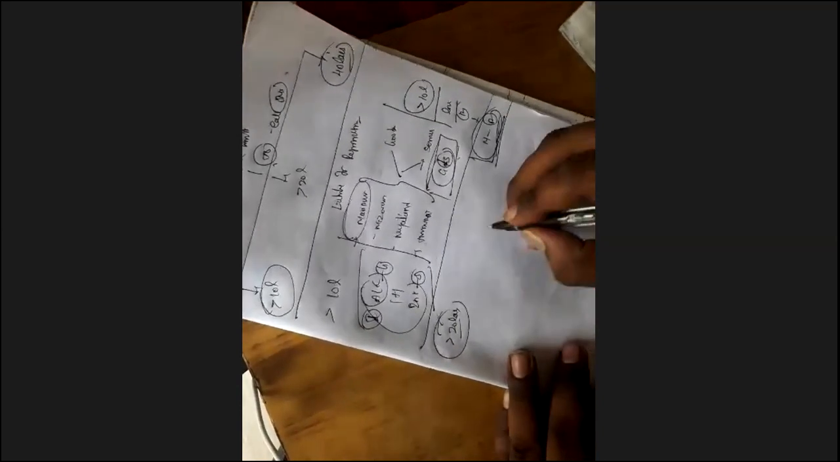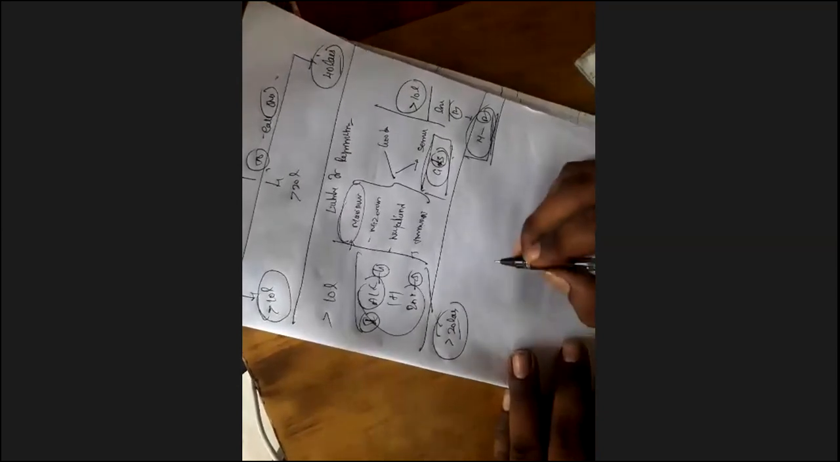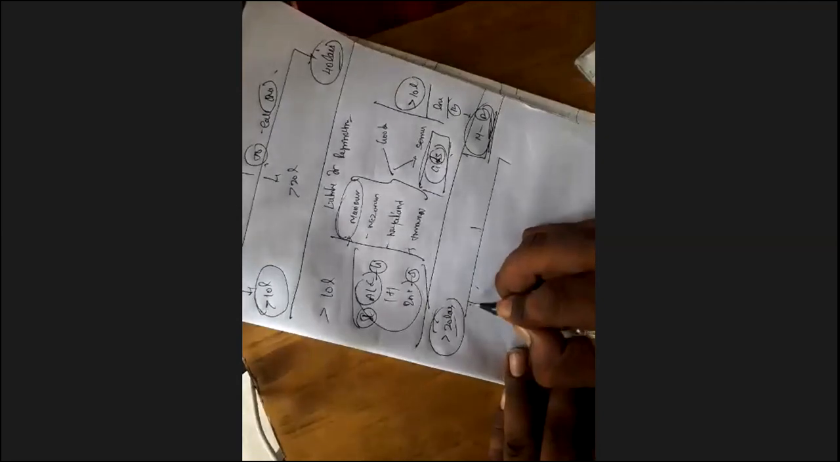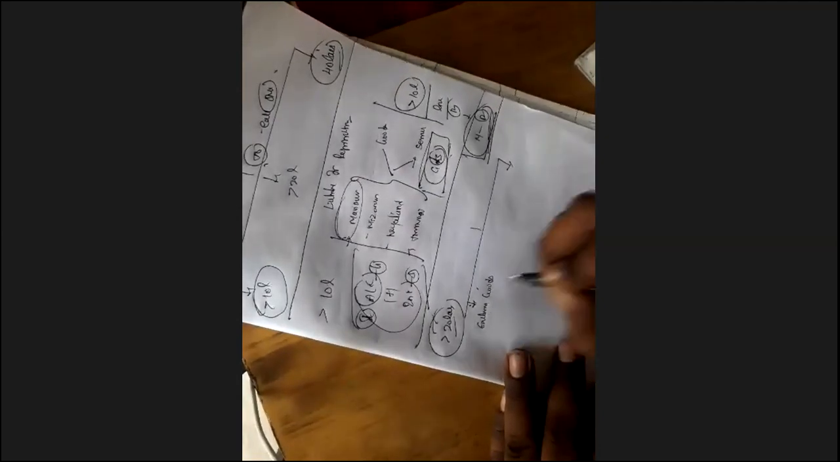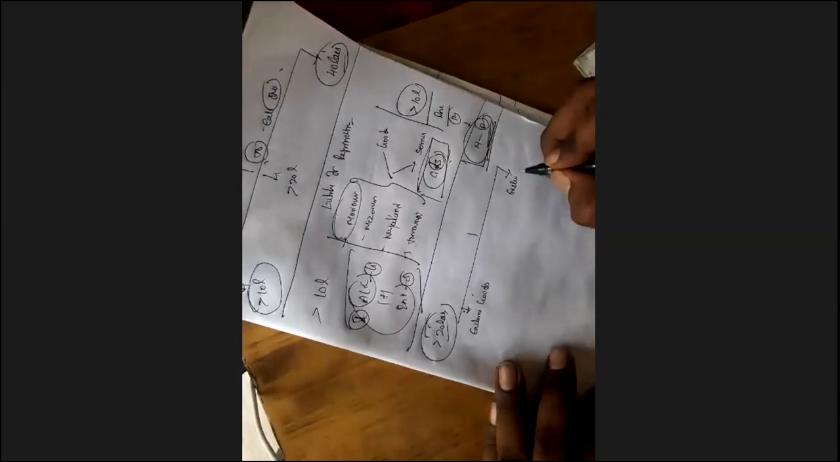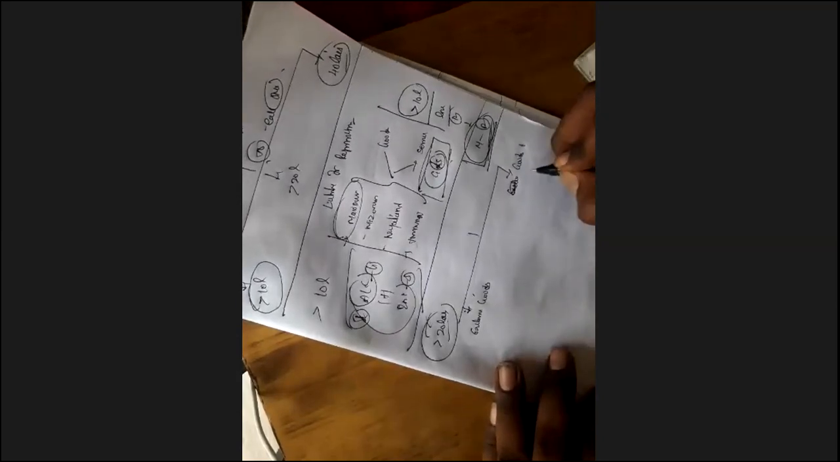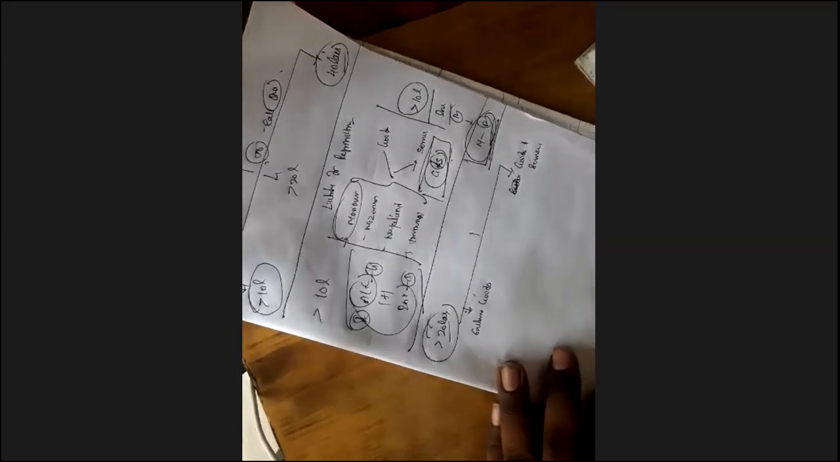More than 20 lakhs. I'm breaking this more than 20 lakhs into two scenarios: exclusively goods, and both goods and services.